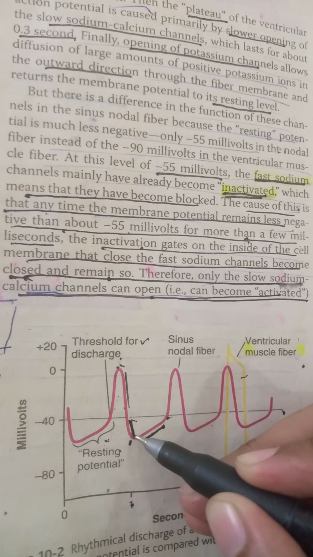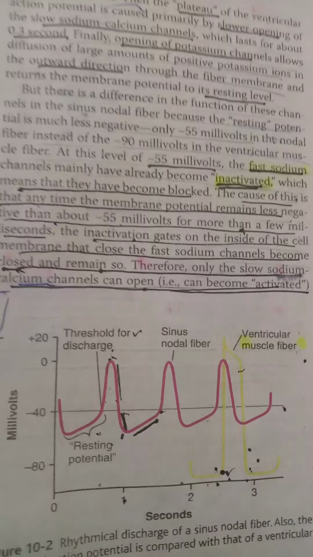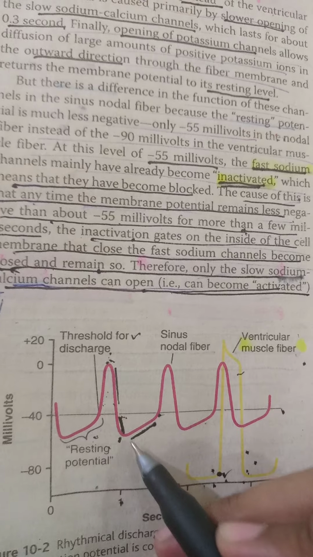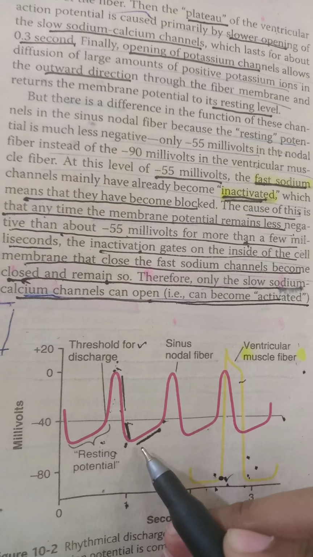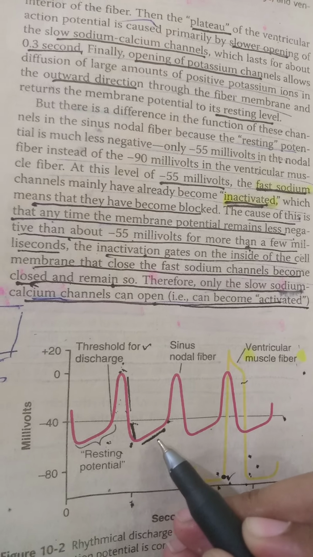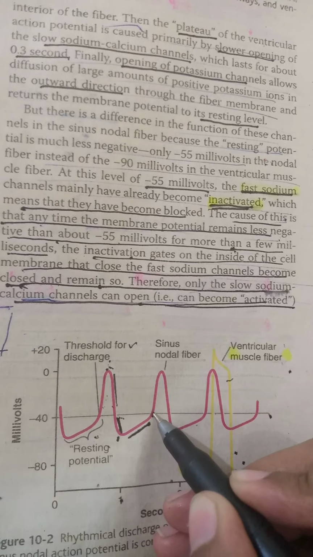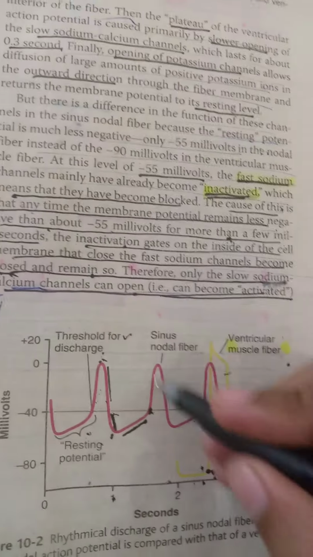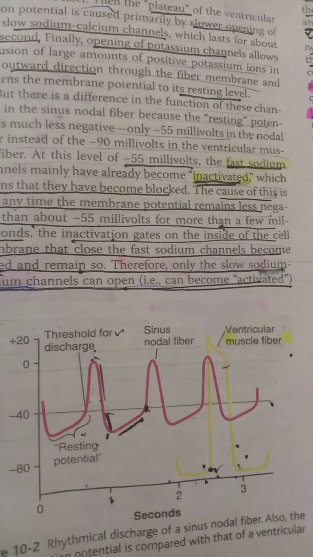This phase is referred to as hyperpolarization. After hyperpolarization, again there occurs the leakiness of sodium and calcium ions, which will lead back to the membrane threshold potential, and then again the cycle will be repeated.